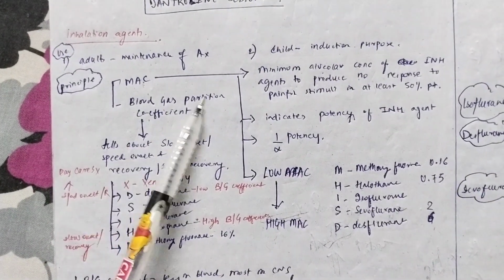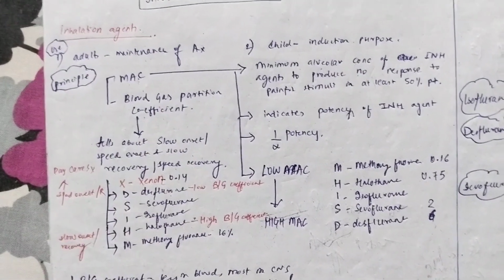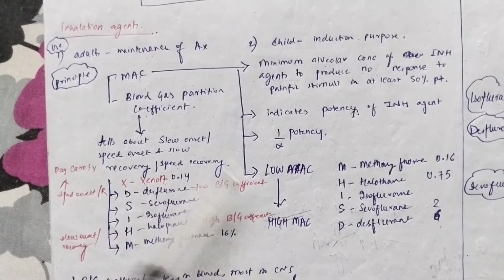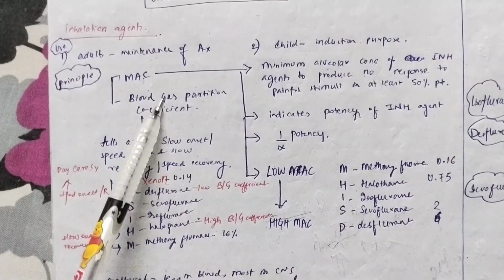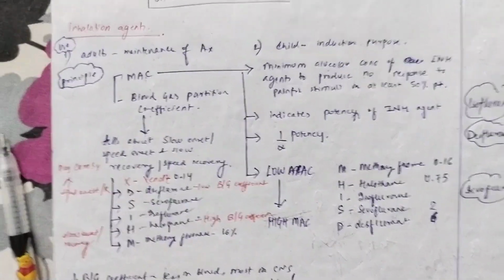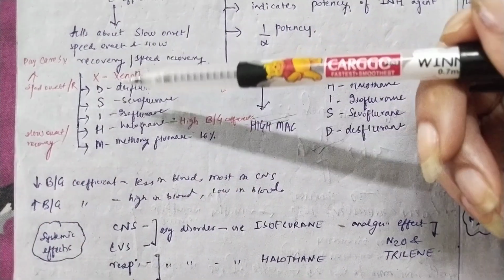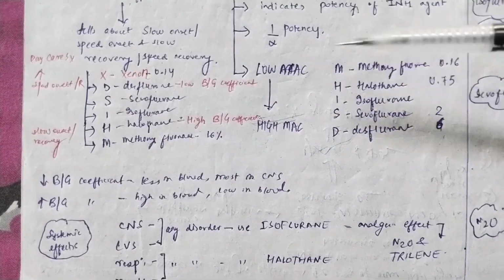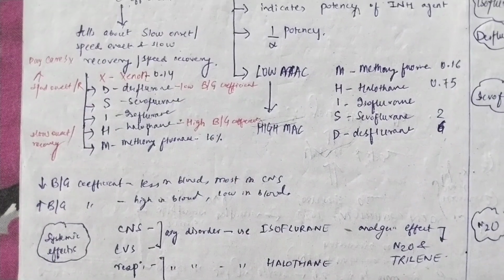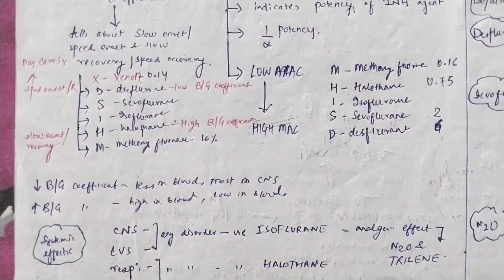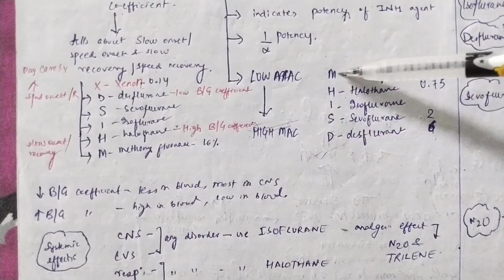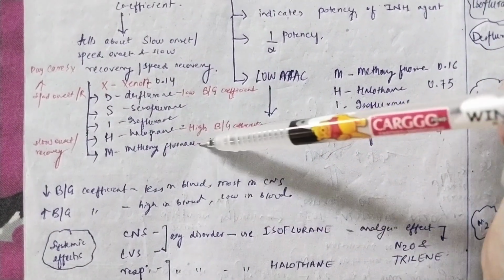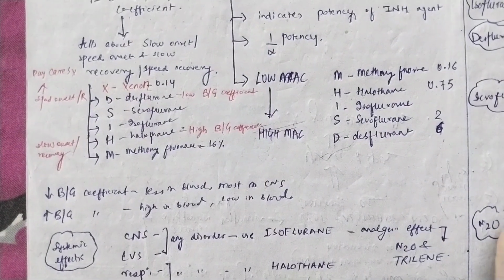Now the second thing is the blood gas partition coefficient. What does it tell us? It tells us about the onset and the recovery. So the onset can be slow or fast, and the recovery can be slow or fast. So it tells us about the onset and the recovery. Here the mnemonic is XDHI DSIHM. So just reverse this and you will get the order for blood gas partition coefficient. Now here methoxyflurane had the lowest MAC, but here methoxyflurane will have the highest blood gas partition coefficient.